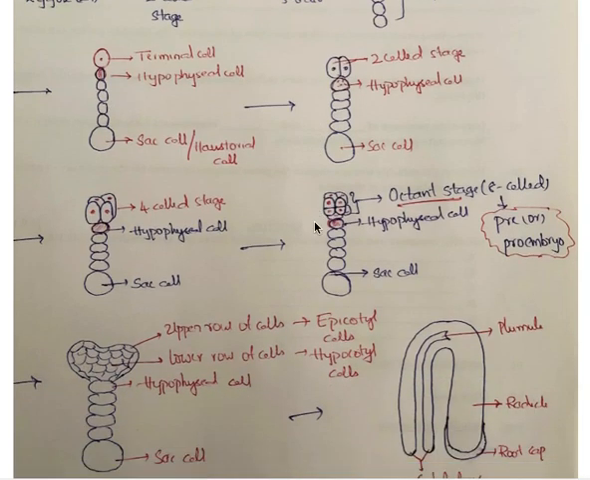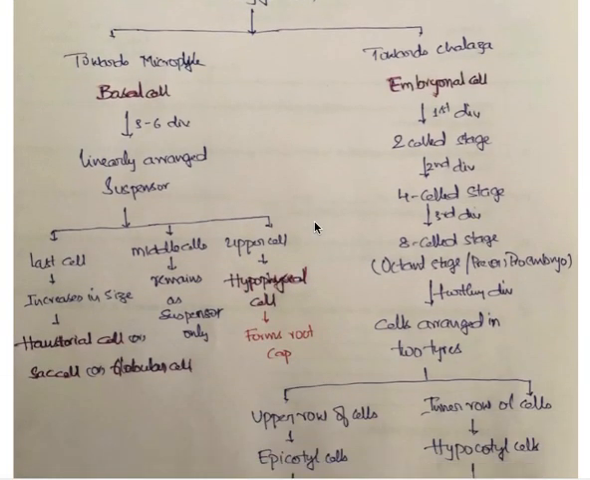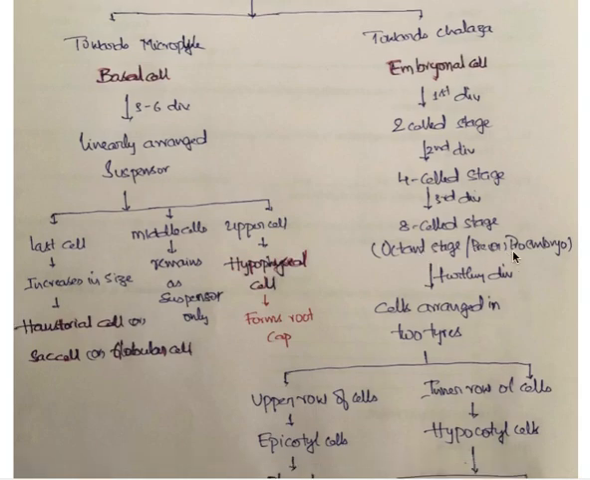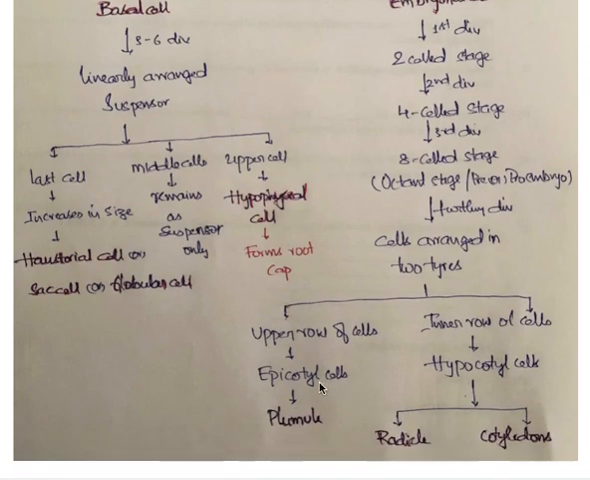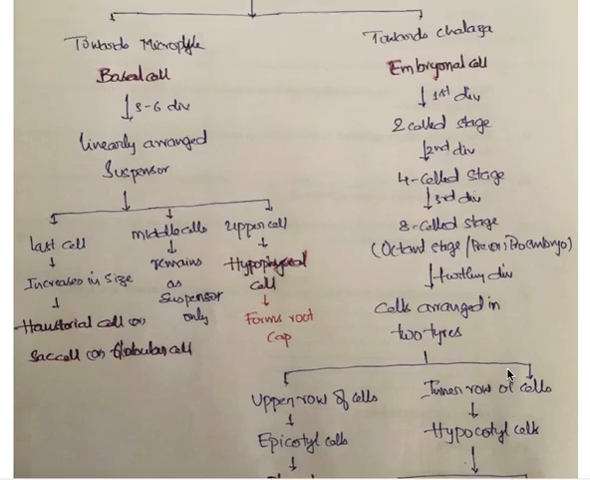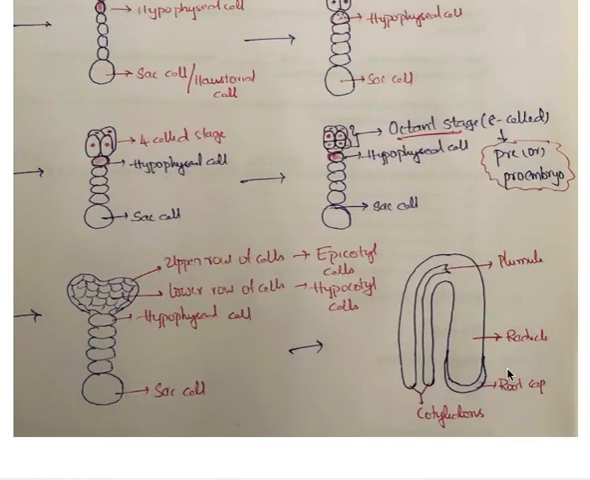Now, let us take the terminal cell. Yes, the terminal cell, which is also called the embryonal cell, undergoes first division, two-celled stage; second division, four-celled stage; third division, eight-celled stage, which is also called the octant stage or pre- or pro-embryo. It undergoes further division, so the cells are arranged in the form of two tiers, two rows, two layers. The first layer is called epicotyle and the inner layer is called hypocotyle. Let us again see the diagram, you will understand so clearly.